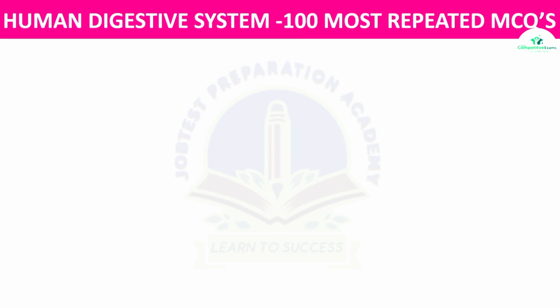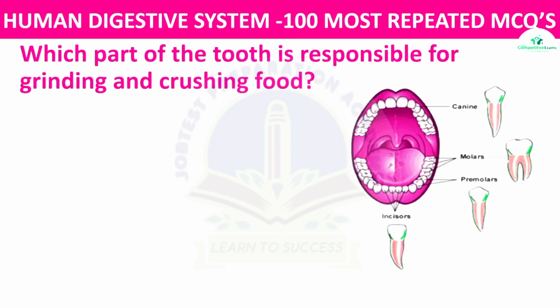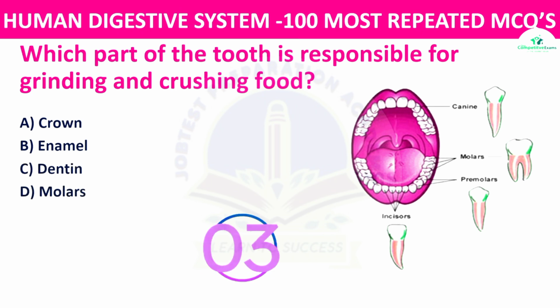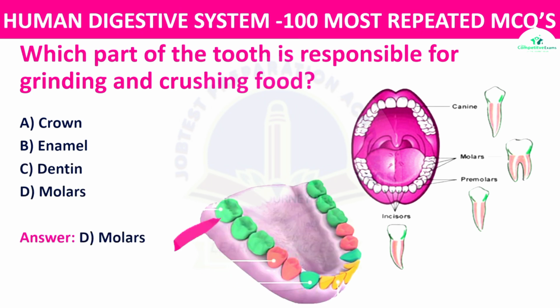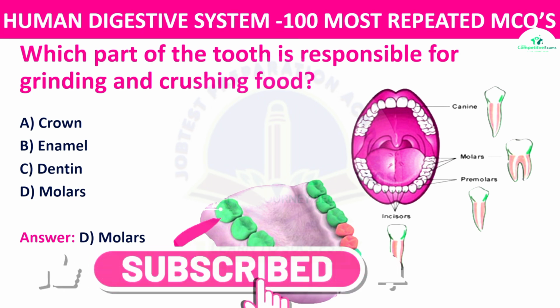Next question. Which part of the tooth is responsible for grinding and crushing the food? The options: crown, enamel, dentine, or molars. The right answer is molars. The molars are the flat teeth at the back of the mouth responsible for grinding and crushing the food.